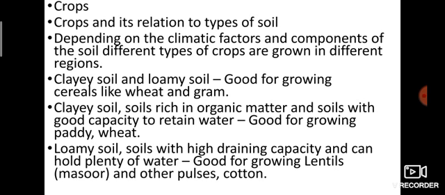Loamy soils with high draining capacity that can hold plenty of water are good for growing lentils, masur and other pulses, and cotton. They need no more water, so it is drained soil, so it loses the unwanted water easily.